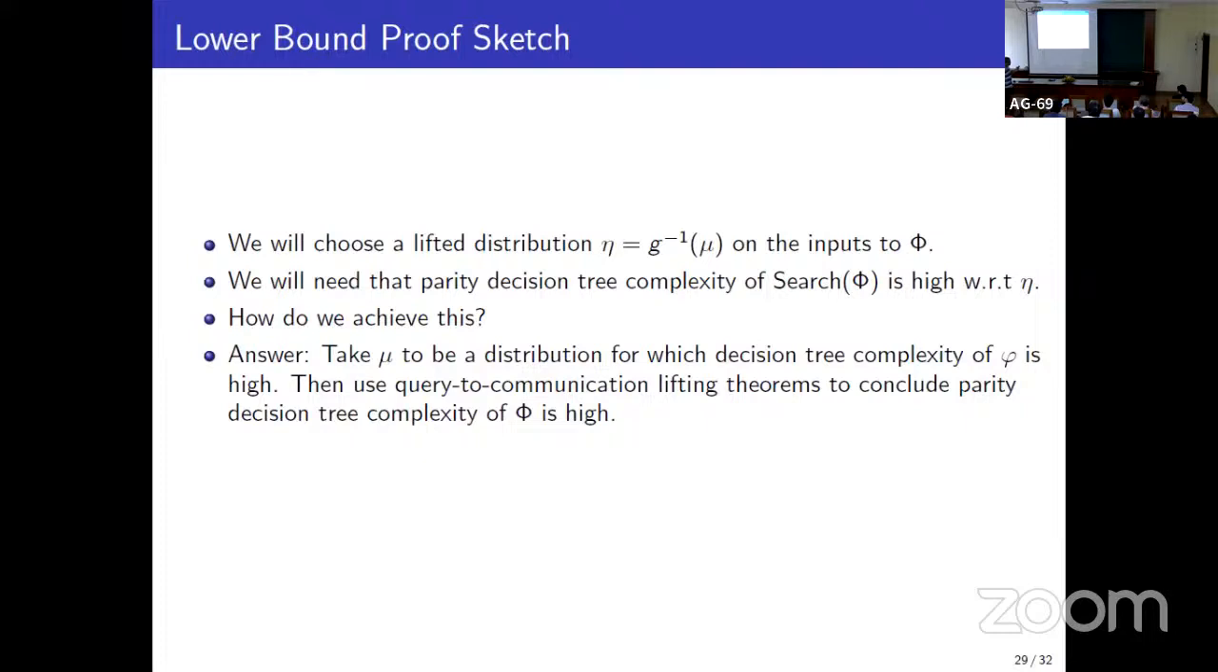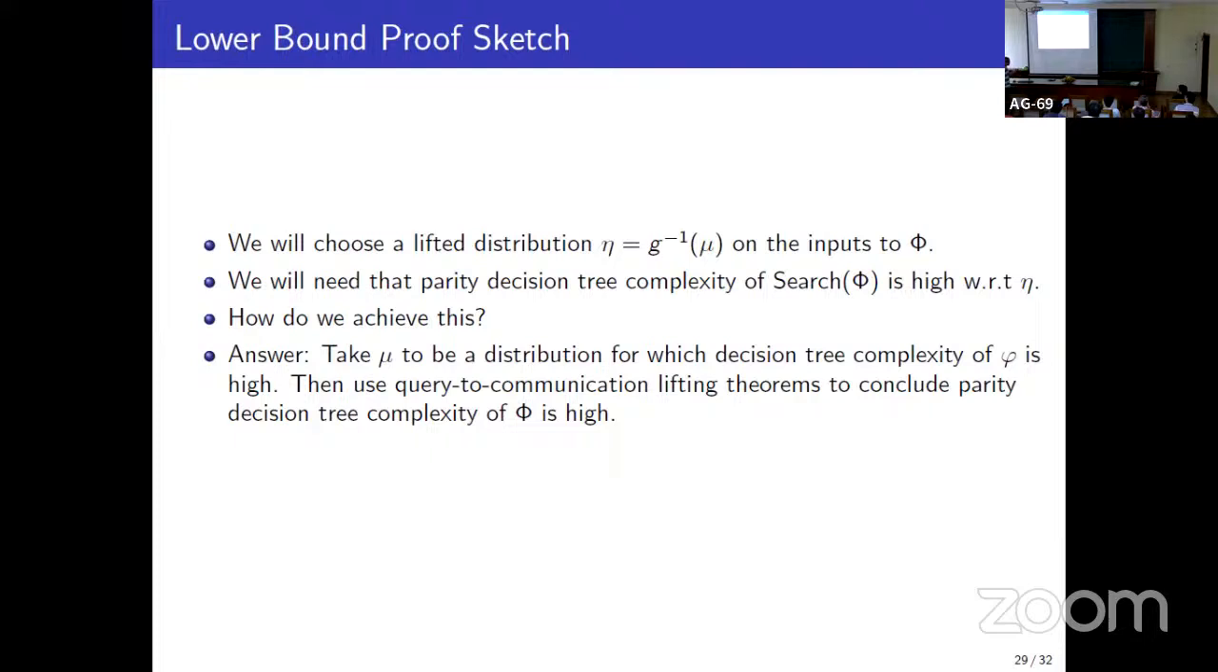The idea is that we take the base distribution to be a distribution for which the search problem for normal decision trees is hard. And normal decision trees are easier to analyze. Such a distribution is not hard to construct. And given this distribution, we lift this, and we can use query to communication lifting results. Note that if Alice has X and Bob has Y, then any parity query can be done with 1 bit of communication.